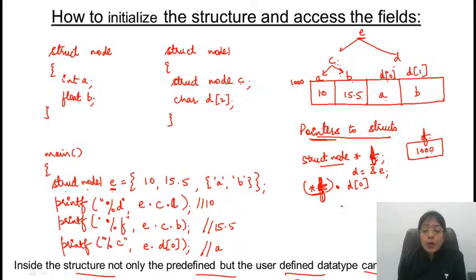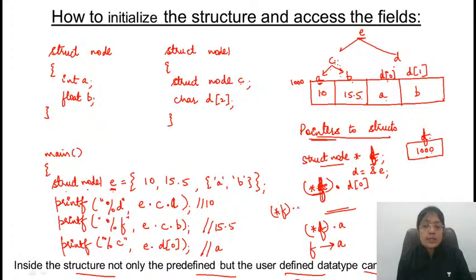So if you are getting something like asterisk of D dot A or F dot A, simply you can write this as F of A. Yes, definitely if you are printing this A, then you need to take this as C dot value at F dot C dot A, definitely.